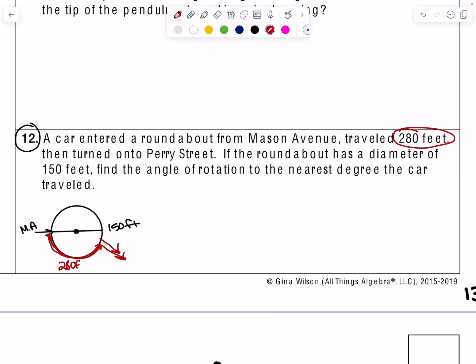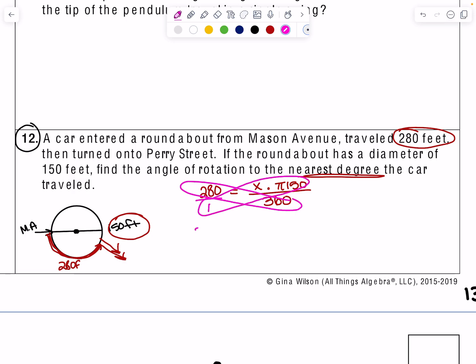So L, or the length, is 280 feet, equals, what we don't know is the degree measure inside. So X times, we do know the diameter, so pi times 150 over 360. All you need to do here is cross multiply. Just remember 280 is over 1, and we're going to get 280 times 360 equals x times 150 pi.